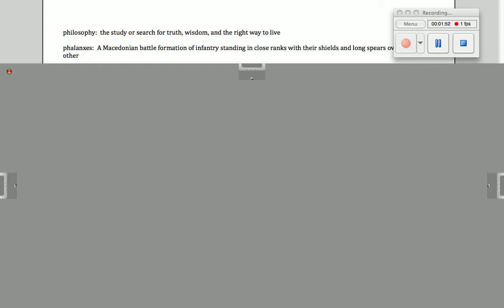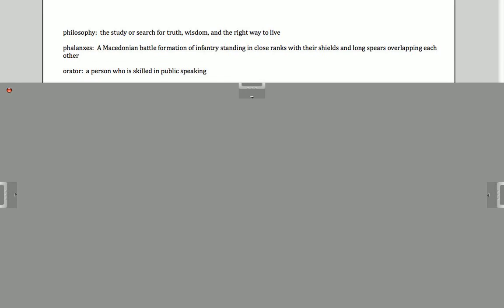Phalanxes. Phalanxes was a Macedonian battle formation of infantry, standing in close ranks with shields and long spears overlapping each other. So it's a battle formation, phalanxes. An orator is a person who is skilled in public speaking.